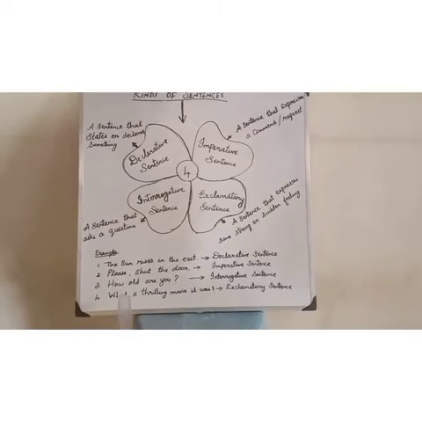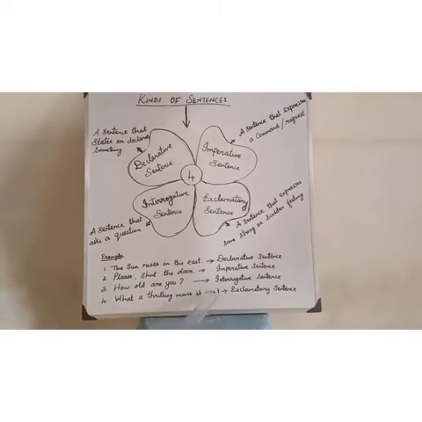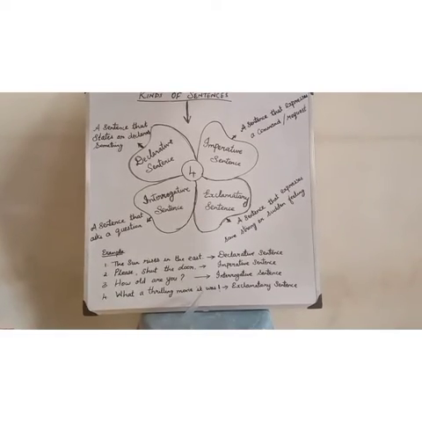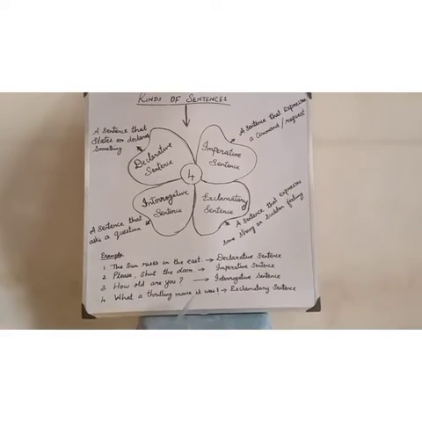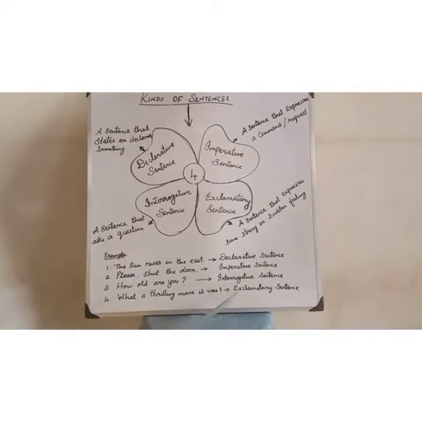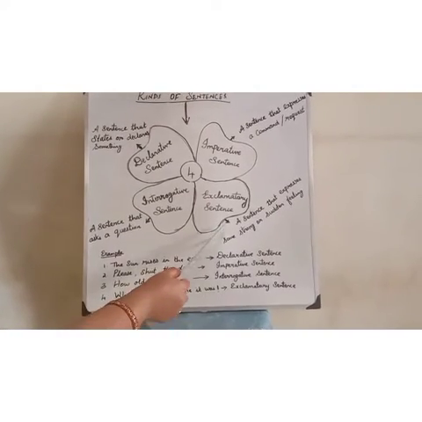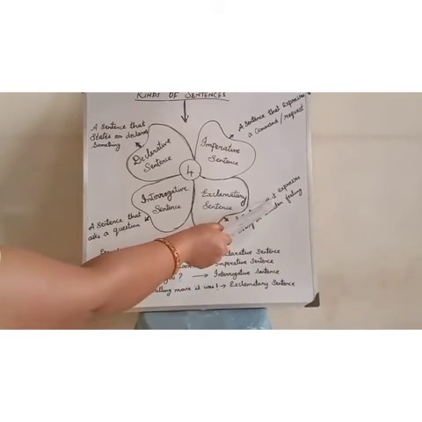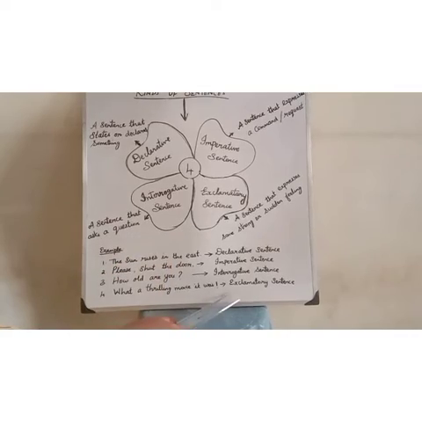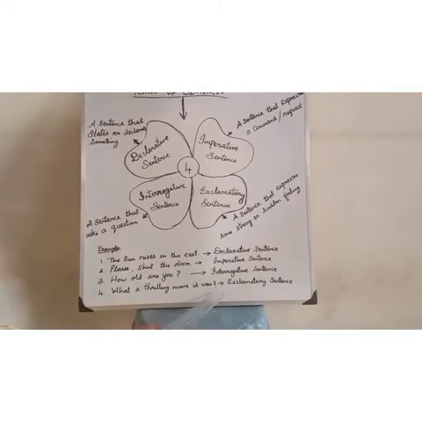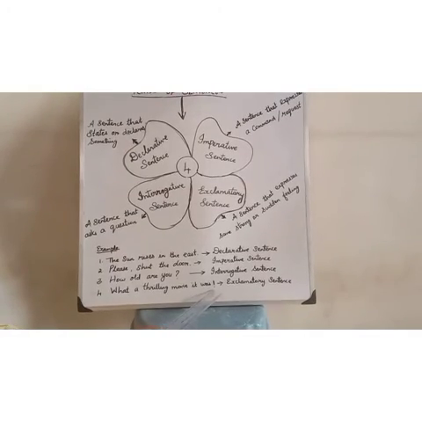Fourth one, what a thrilling movie it was. It expresses some strong feelings, isn't it? What a thrilling movie it was. This type of sentence, a sentence that expresses some strong or sudden feeling, is called an exclamatory sentence. In an exclamatory sentence, you have to place an exclamation mark at the end.